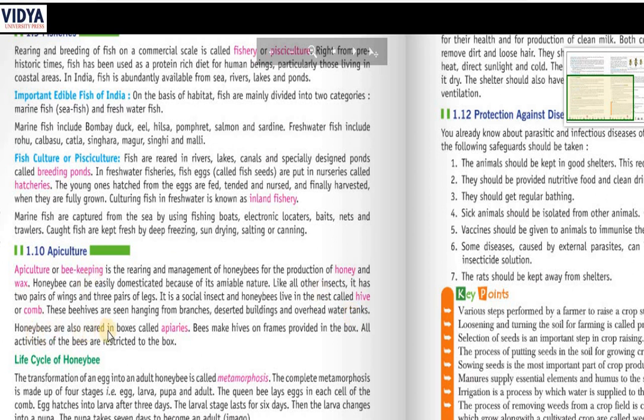Honeybees are also reared in boxes called apiaries. Bees make hives on frames provided in the box. All activities of the bees are restricted to the box. So now let's see the life cycle of honeybee.